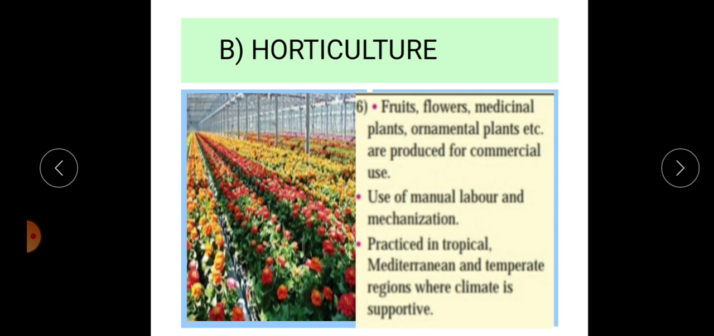Almost the Mediterranean Sea region is important for horticulture purposes. Citrus types of fruit production is there. Also the east part of Canada is important for horticultural production.